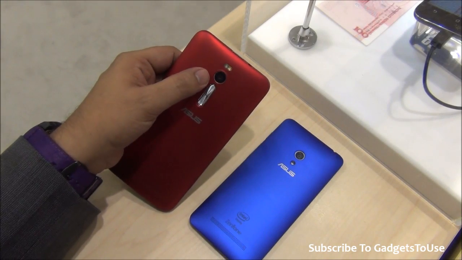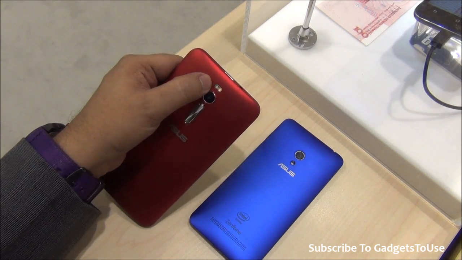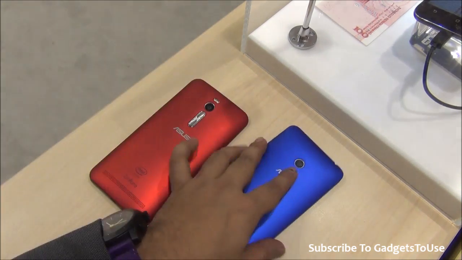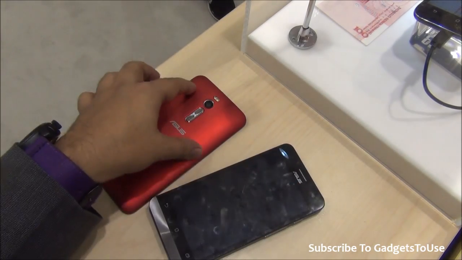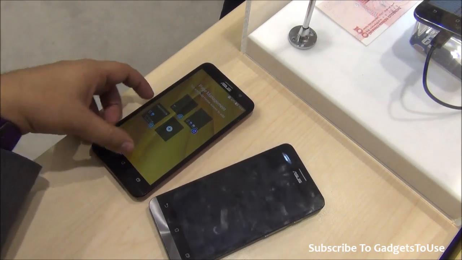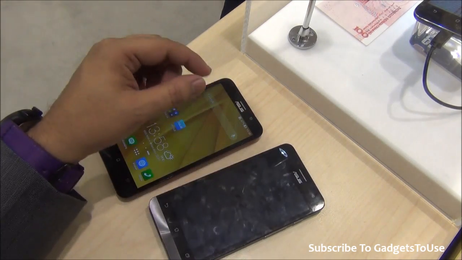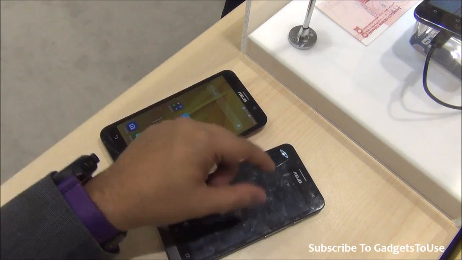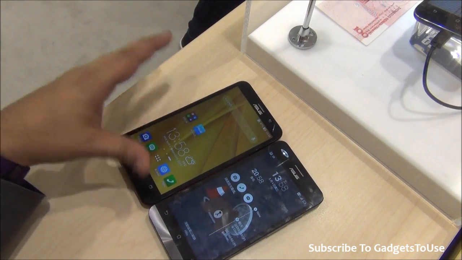So again, a 13 megapixel camera at the back, which can record high definition video. It is an autofocus camera. You do have a dual LED flash, and on this device there was a single LED flash. As far as the front camera goes, it is 5 megapixel on the Asus Zenfone 2, which is again better as compared to the Asus Zenfone 5, which we have seen earlier. So the display size has been increased.